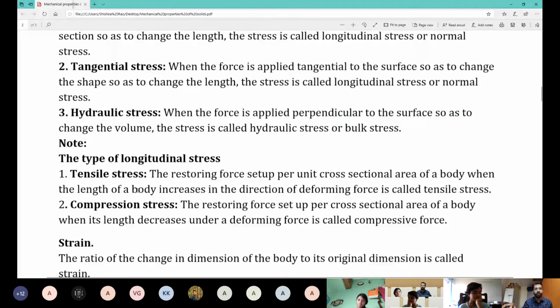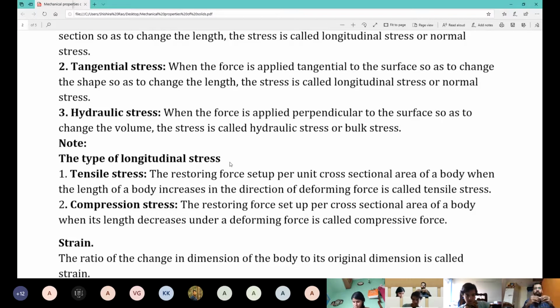If the applied force increases the length of the body, it's a pulling force. Then the restoring force is known as tensile stress. If the applied force compresses a body, the one that I just showed you, then the stress is known as compression stress.